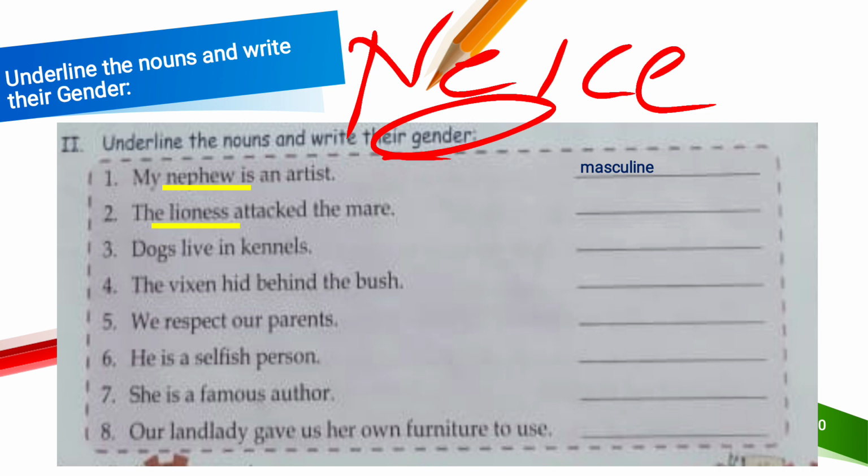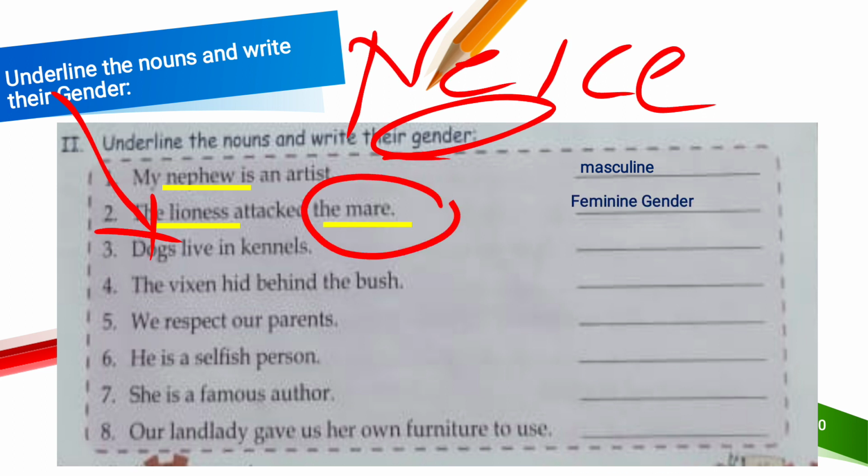The next one is lioness. Lioness attacked the mare. So here what is lioness? Lioness is indicating the opposite of lion, right? Opposite of lion means lion is male, so it is female. It's feminine gender. And the opposite of horse is known as mare, right? So mare is also a feminine gender.